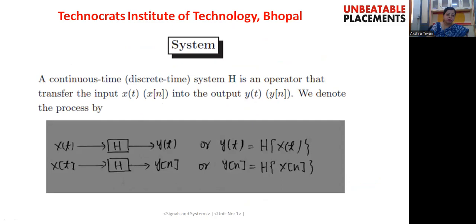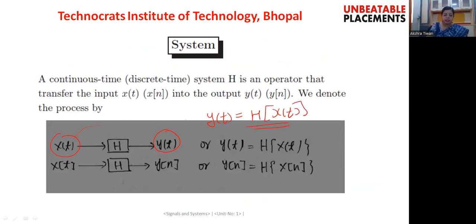Right, so what will this system be doing? This system will be taking the signal as an input. Here we have represented a continuous time signal, x(t), as the input signal, and this system will be generating an output signal, that is y(t). So here we can say that this y(t) is nothing but the transformation of the input signal x(t) that we have given as an input.